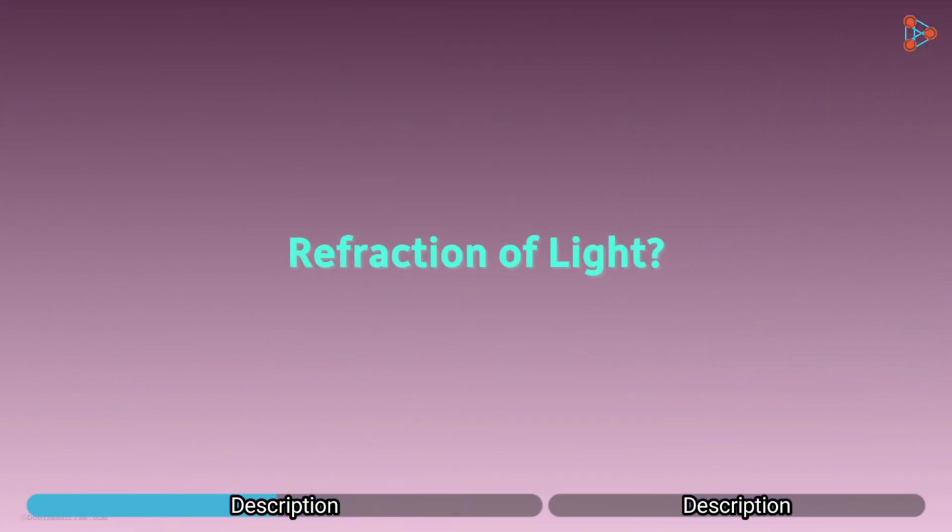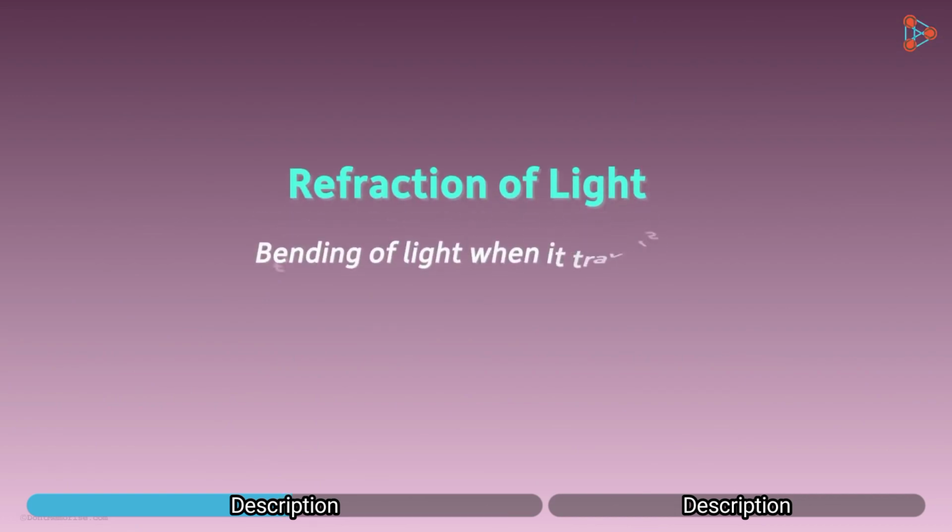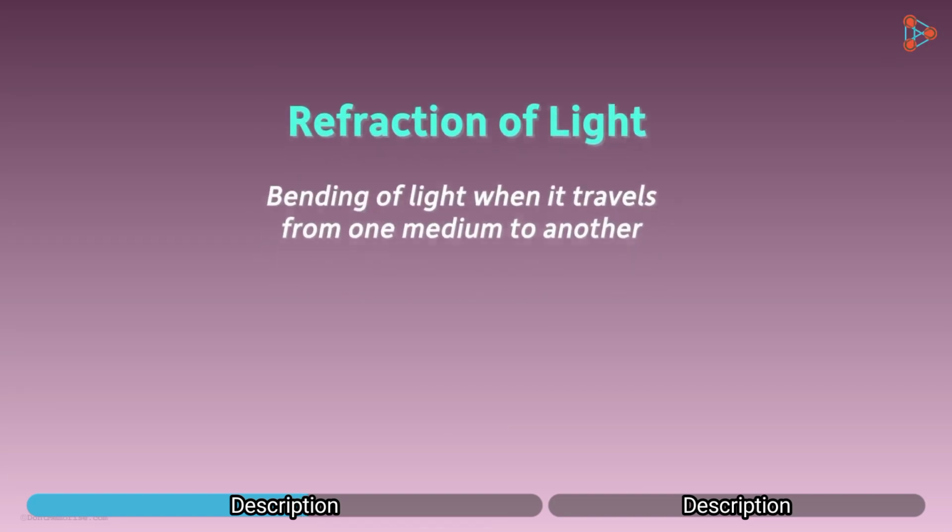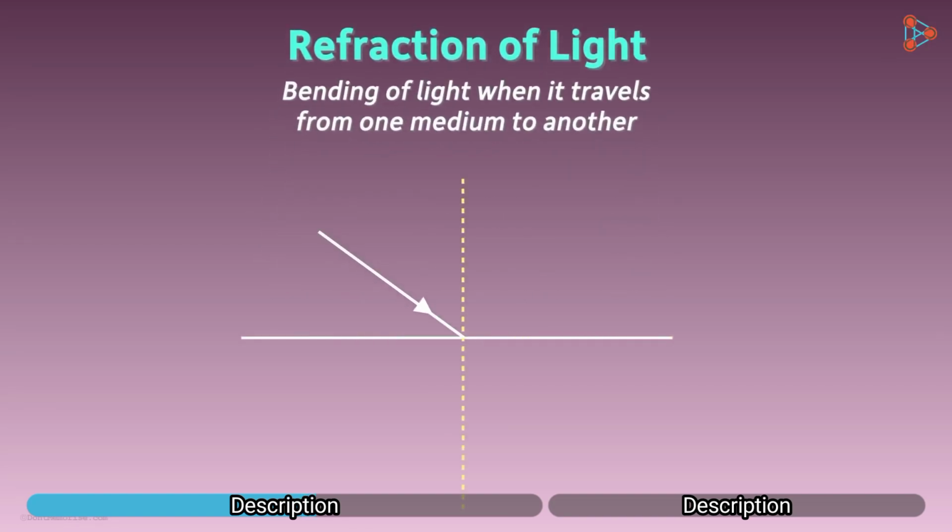So, what is refraction of light? Here's how we define it in simple words. Simply, bending of light when it travels from one medium to another. Yes, if it is incident at this angle, then it goes through at another angle.